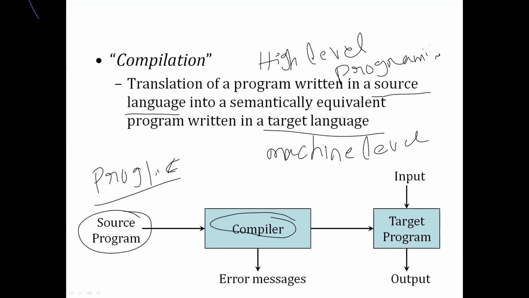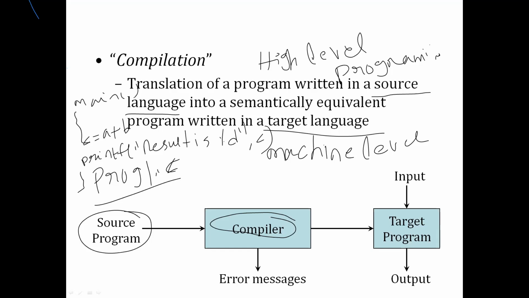Assume I'm having some instructions like this: C equal to A plus B, printf, some result is %d, comma C. Main is there, all the things like a simple C program.